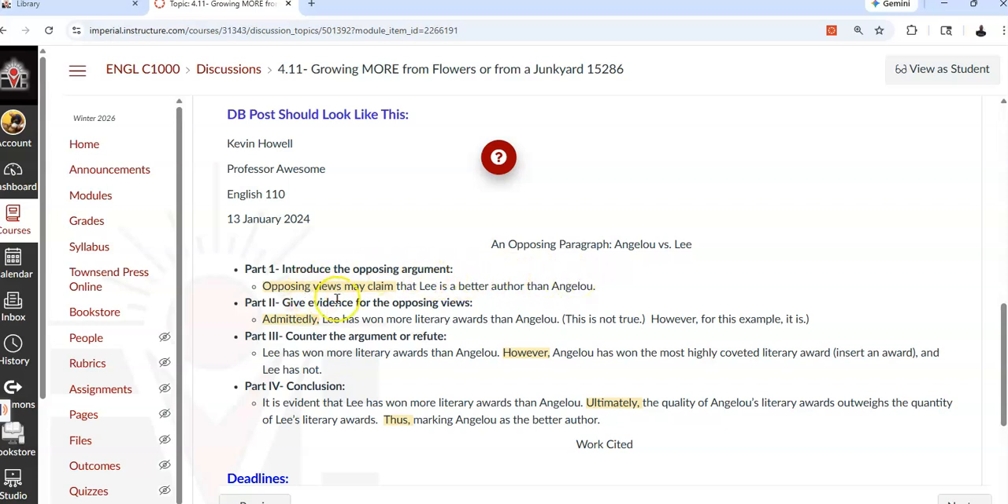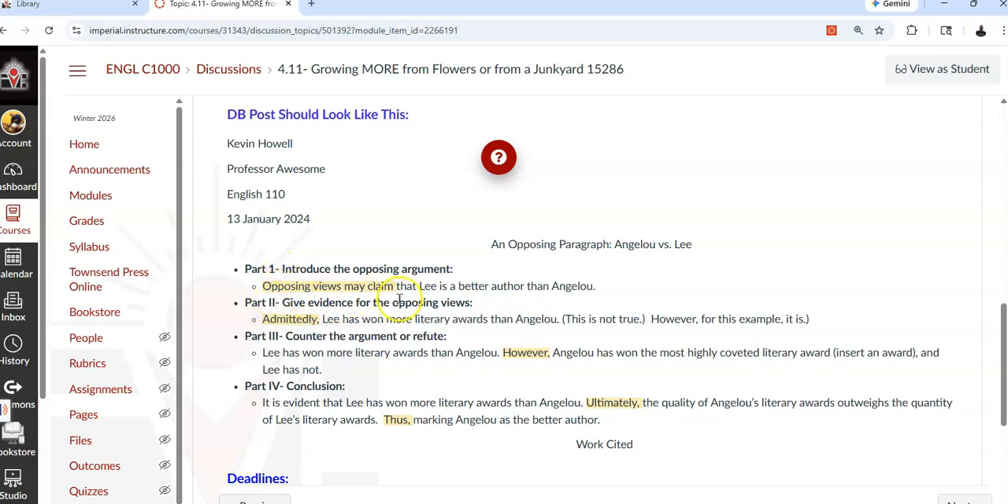Okay? So then you want to give evidence for the opposing view. So we want to give Lee some support. And again, we have to bring in some support for Lee or for the opposing view, or it's not an argumentative essay. And again, make sure you've completed those two quizzes up at the top there, 4.8 and 4.9. So then you will label yours just like this. This is what your paragraph will look like.